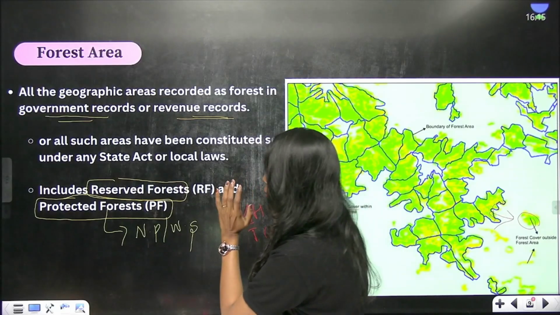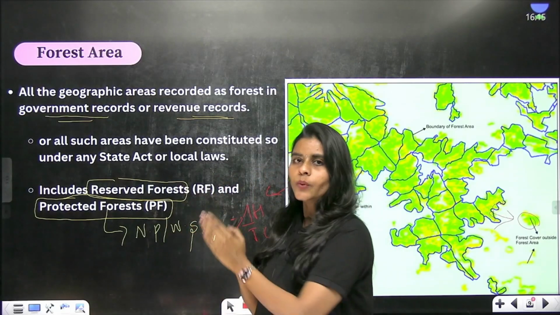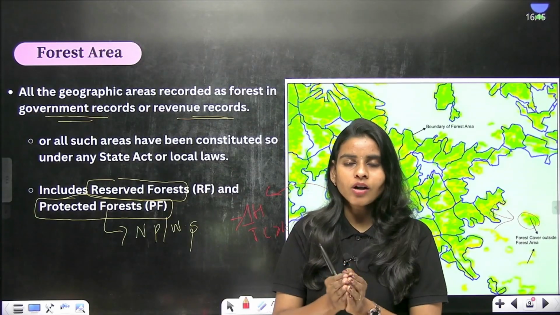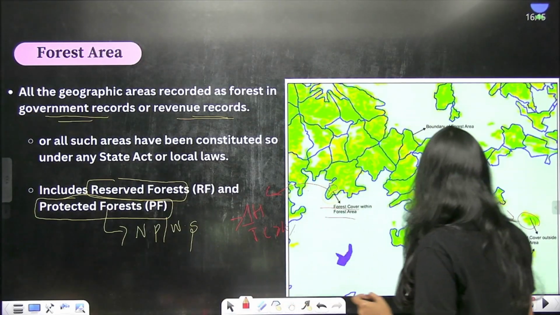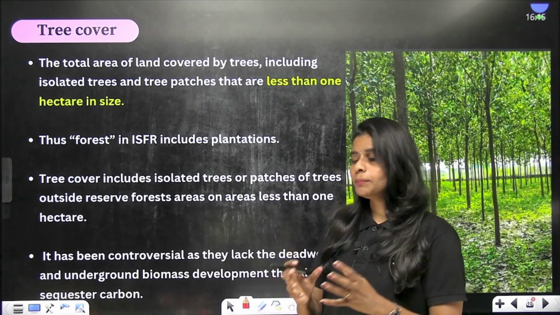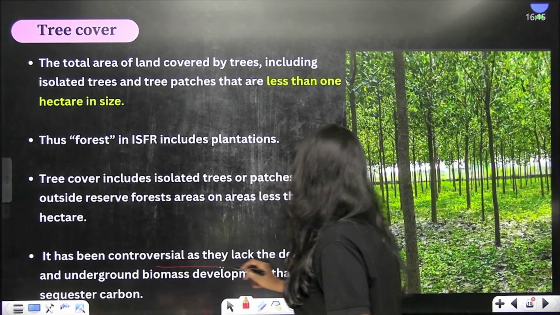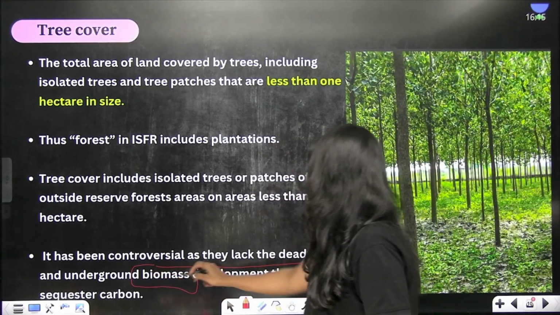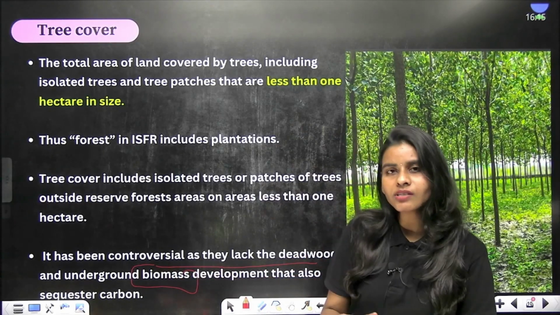So by going along with this definition, now it is clear that the forest in India also includes what? Plantation, right? So this is something which is quite in debate. Why? Because these plantations lack the dead woods as well as the underground biomass development that can sequester the carbon, right?